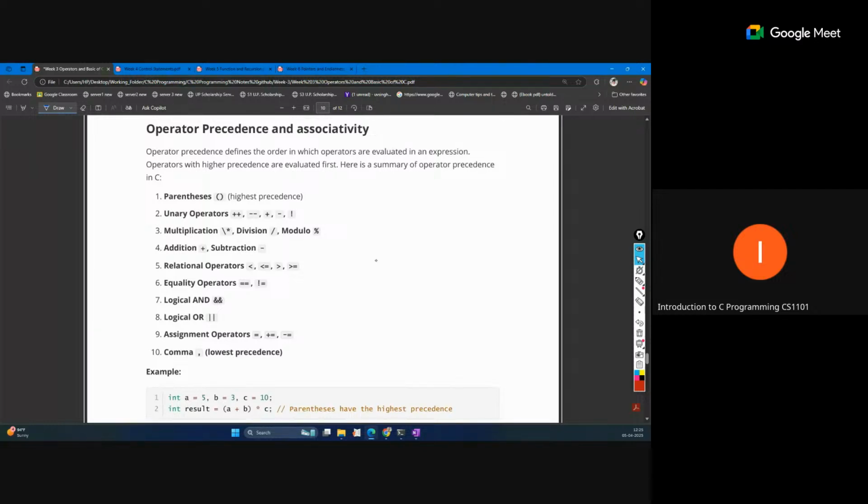Suppose we have a plus b minus c plus d. All of this comes under the same category. You can see addition and subtraction have the same precedence level. Now what is the order of execution? Will a plus b be performed first, or c plus d? This is called associativity.